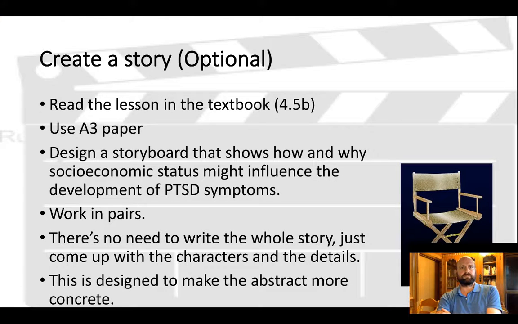Now here's an optional one you could do. If you like it, I decided to take it out of the final copy, but I left it here in case you might like it. Whereas they could actually create their own, like we've looked at some other fictional stories about characters. Here they could create their own story about someone who's gone through a traumatic event, and then they can use that story to show how their low socioeconomic status contributed to their PTSD symptoms. Right, that's another alternative.